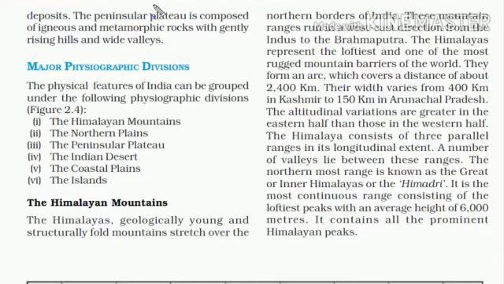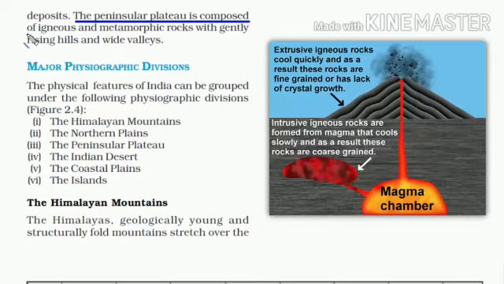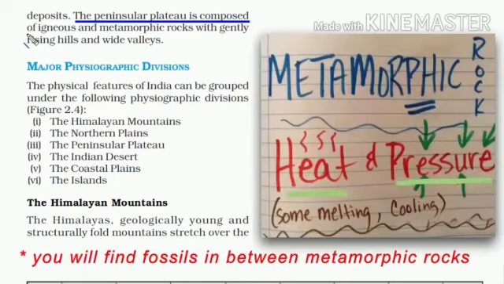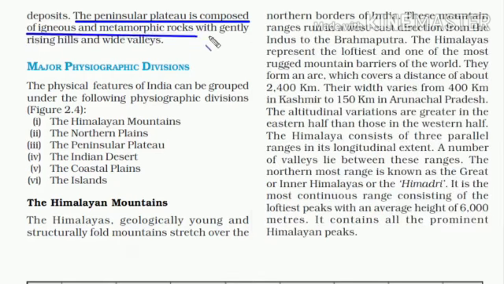And we know fast flowing rivers, that is running water, bring new soil, and that is the reason the entire northern plain consists of rich alluvial soil brought down by the fast flowing rivers. But the Peninsula Plateau is quite different from the northern plains. It is composed of igneous and metamorphic rocks. Igneous rocks are those rocks which are formed through the cooling and solidification of magma or lava. And metamorphic rock is a type of rock which has undergone change by extreme heat and pressure. And since the Peninsula Plateau is the oldest landmass, therefore these two rocks are bound to be present there.